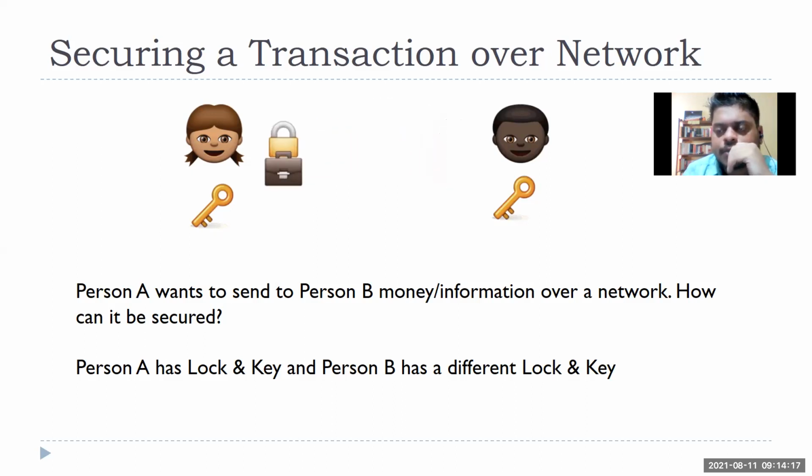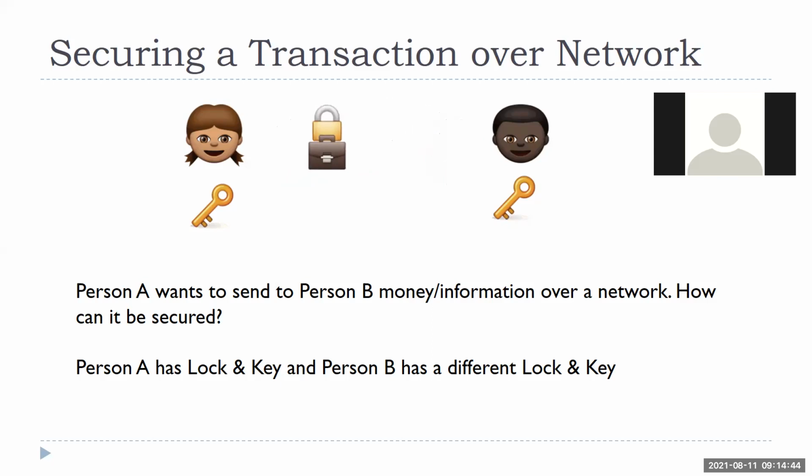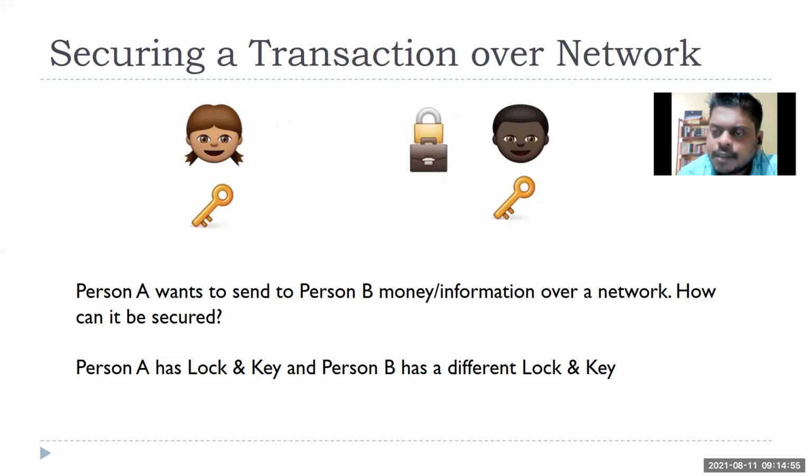Let's say you have a briefcase of documents, and you want to send that briefcase to another person. How will you send that? I have already given a clue that was not there in the actual problem. Let's say you have a lock and key, and another person has a lock and key. How can that information or money be transferred without somebody stealing it? The public address of that second person must be available to the person sending, so with that, one can send. But somebody can steal the briefcase, right?